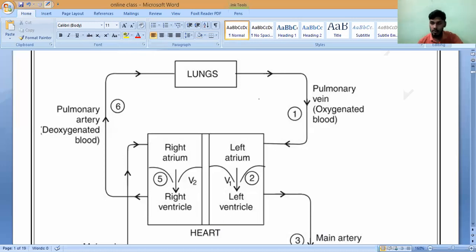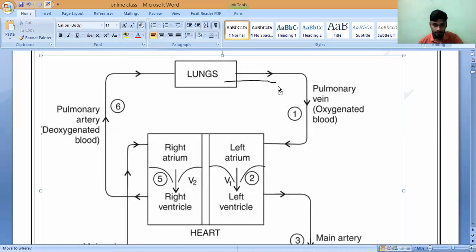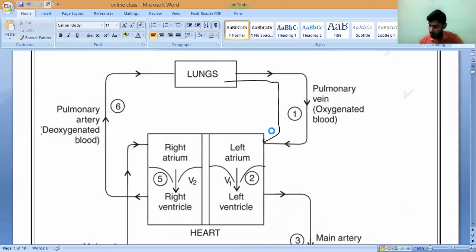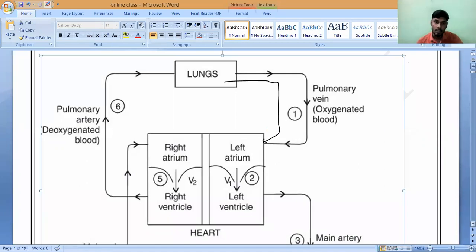So in step one, the supply of blood will start with what? First step. Where will it come from? You have to communicate, because I have taught you so many times. So the first step in the human circulatory system is what? Blood is coming from the what? Blood comes from where? Nobody is communicating, then what is the use, I will say.